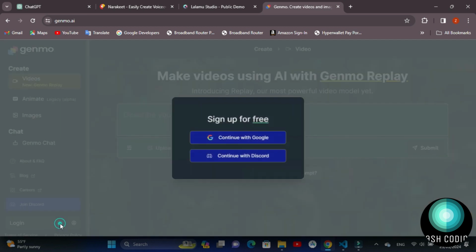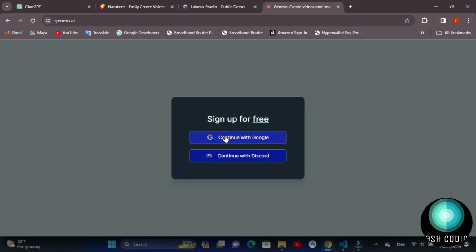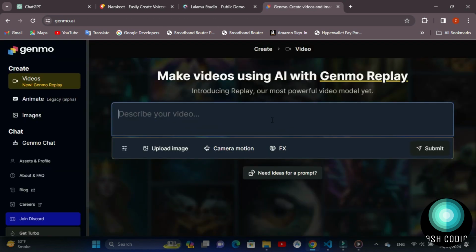Click here to log into your account, then click Login with Google. I have also logged in with Google. Now, let's start Genmo to create the text-to-video.